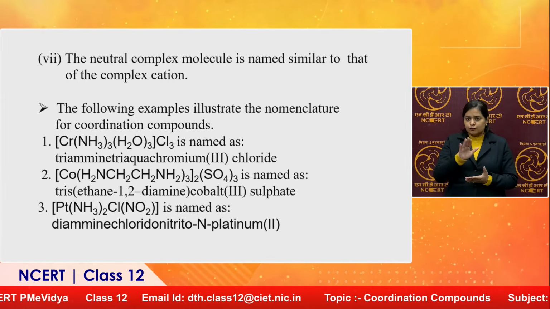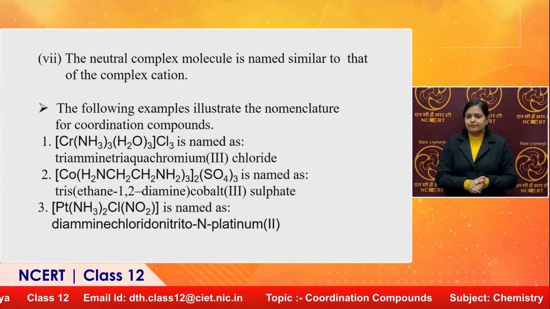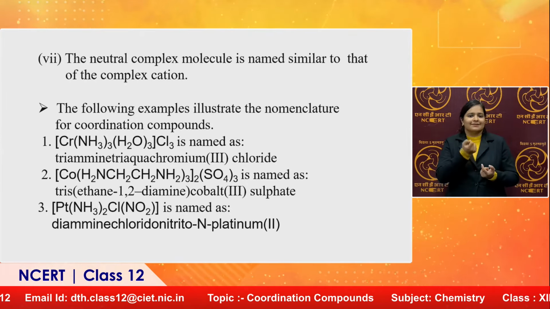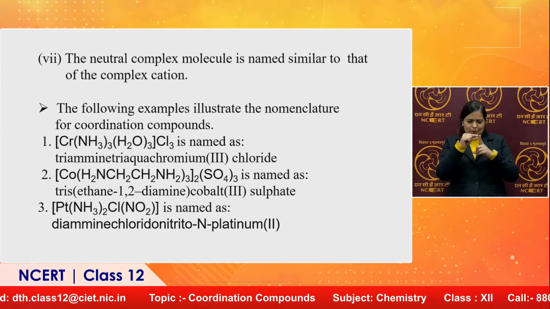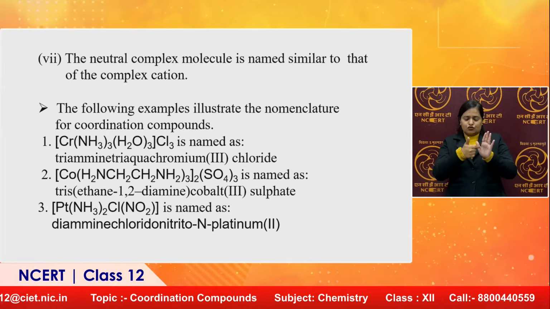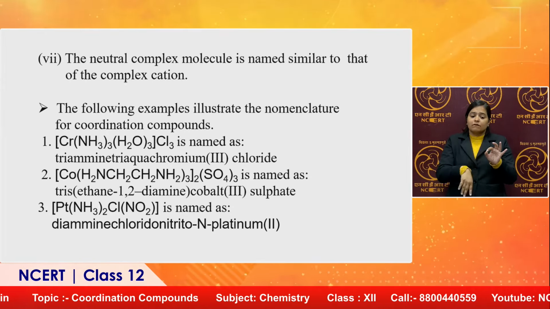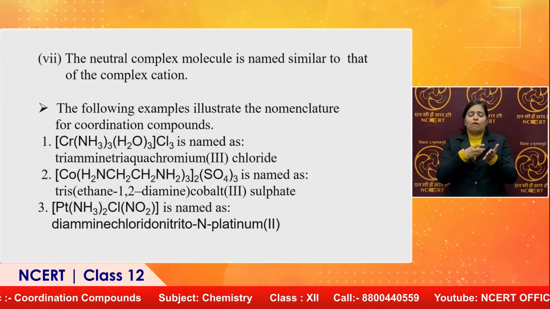One more important point can be noted here. Sometimes the IUPAC name is given and the question asks to write its formula. There are two things. If the formula is given, we have to write the IUPAC name.